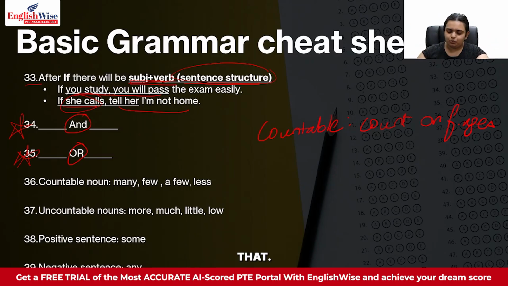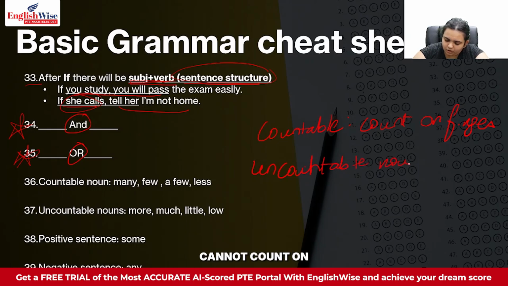No. You can't go 1 water, 2 water, 3 water. So uncountable nouns are the ones that you cannot count on your fingers.